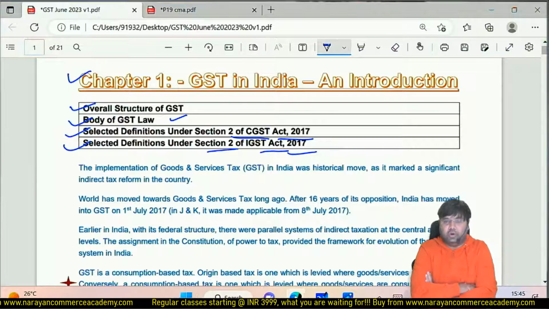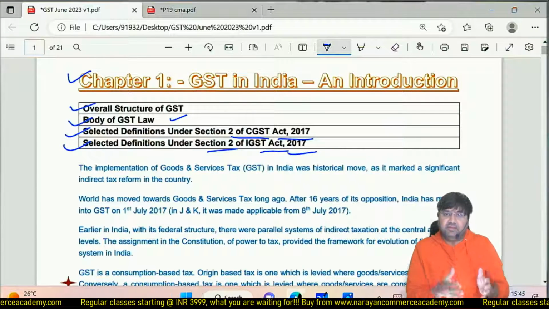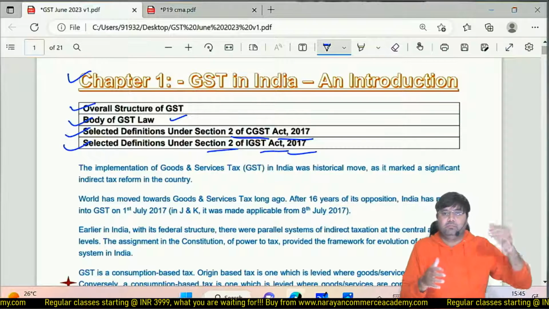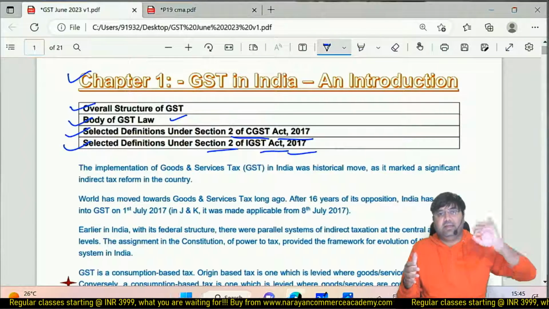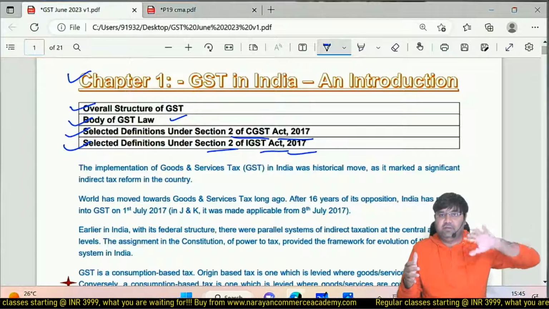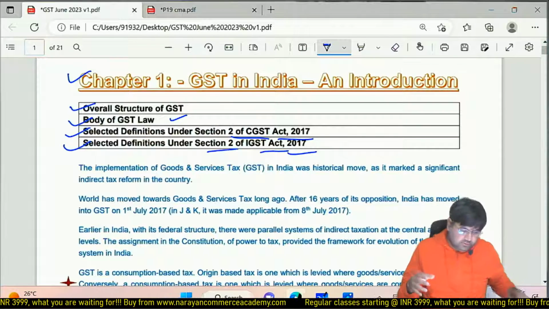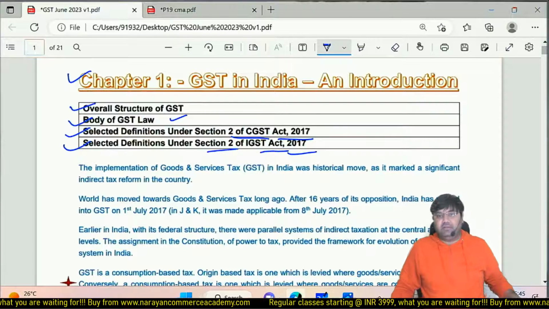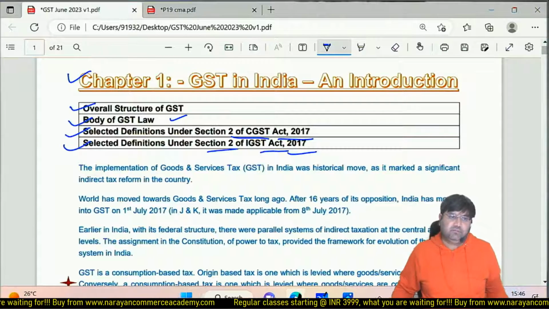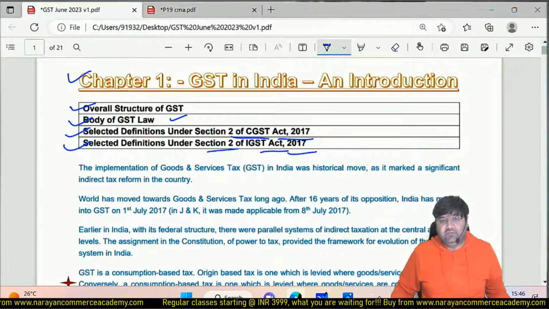To understand this, we need to go to the era in which there was no GST, there were other taxes. So what was happening before GST, that we need to discuss first, so that we can understand why it is called significant reform in indirect taxes.